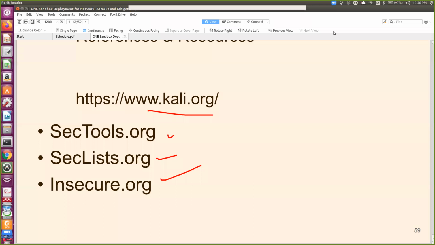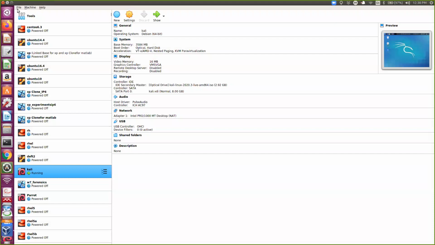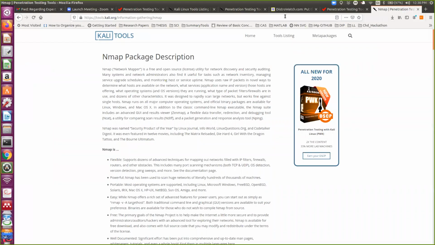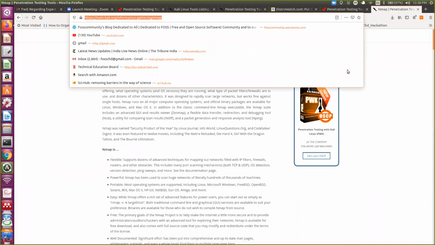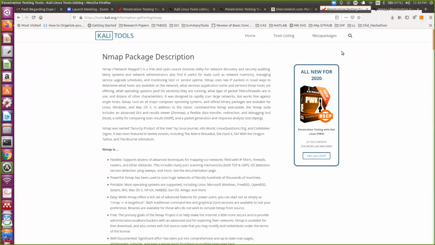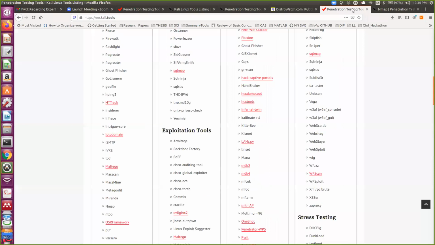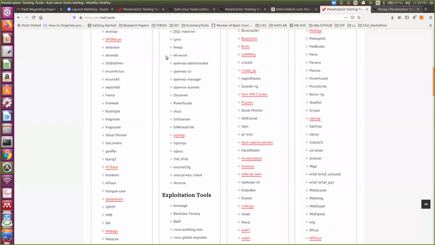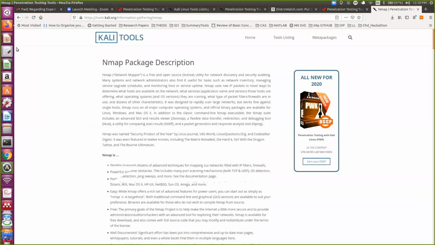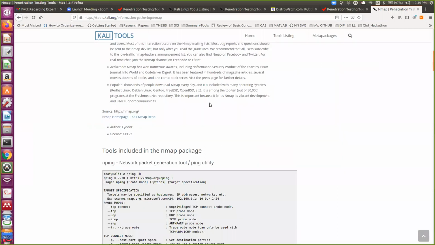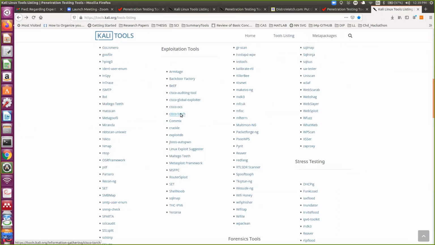Any other question, query from any participant? Now I'm sharing the presentation. So again, on this Kali tools, you can find all tools and how to use those tools. Everything is mentioned there. So any question, query from any participant?